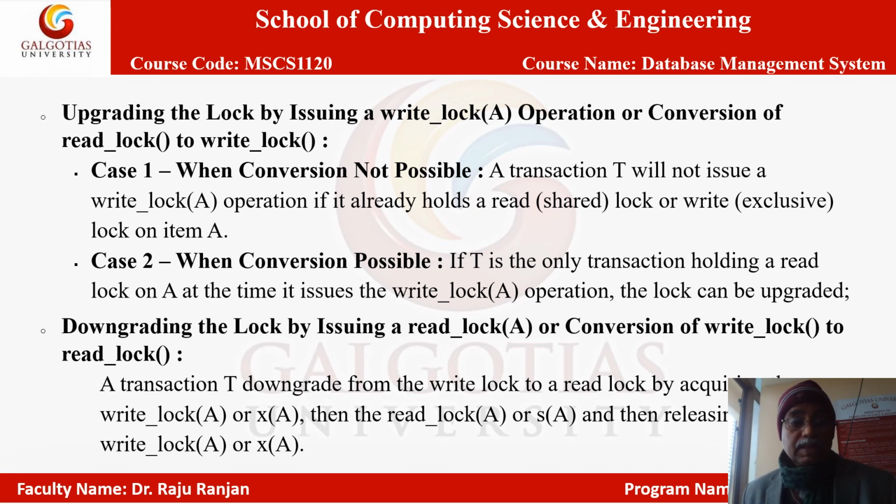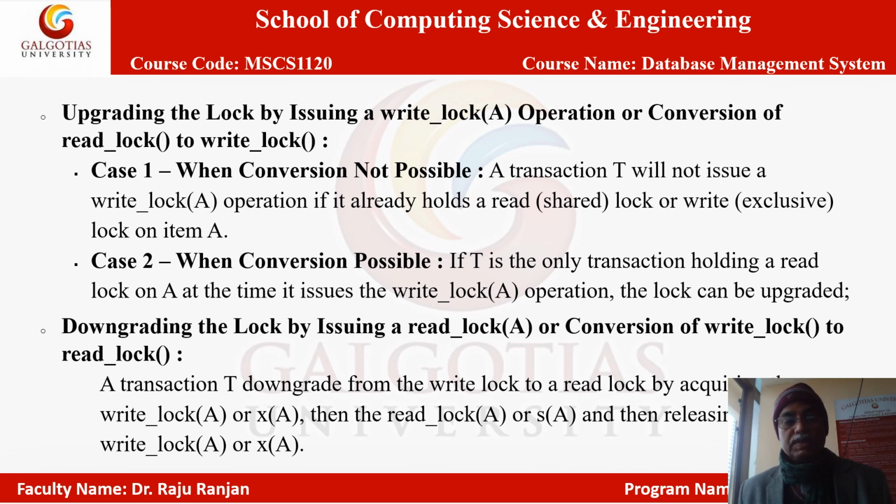Now, downgrading the lock means issuing a read lock, or conversion of write to read lock. If a transaction has already been given the write lock, how does it downgrade to a read lock? A transaction T downgrades from the write lock to a read lock by acquiring the write lock, or XA, then the read lock, or SA, and then releasing the write lock.